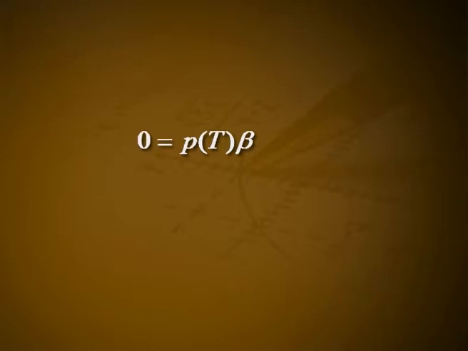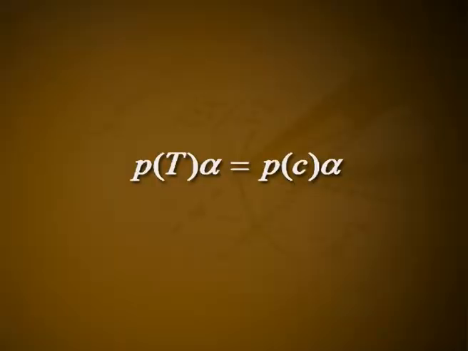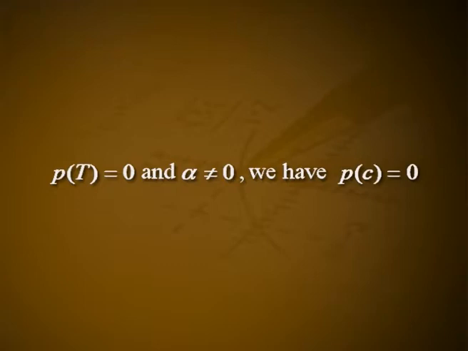Choose a vector beta such that Q of T into beta not equal to 0. Let alpha equal to Q of T into beta. Then 0 equal to P of T into beta equal to (T minus C I) of Q of T into beta equal to (T minus C I) of alpha, and thus C is a characteristic value of T. Now suppose that C is a characteristic value of T, say T alpha equal to C alpha with alpha not equal to 0. By theorem 3, P of T into alpha equal to P of C into alpha. Since P of T equal to 0 and alpha not equal to 0, we have P of C equal to 0. This completes the proof.